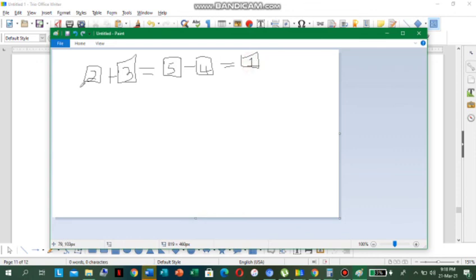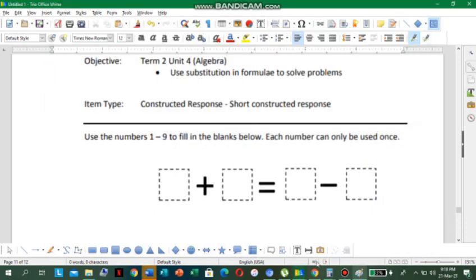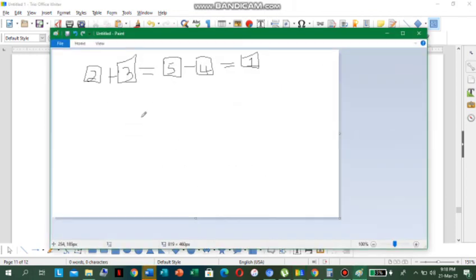So you can choose any numbers as long as they are from 1 to 9, and they must not repeat, right? So I choose these numbers, and none of them repeat, and they are from 1 to 9.